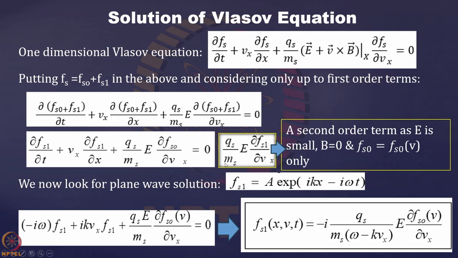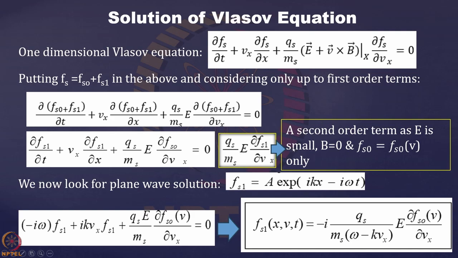Now you know that the electric field E we are assuming to be very small. It is a perturbation to the existing values. And this del Fs1 by del V, this Fs1, is also a small quantity.